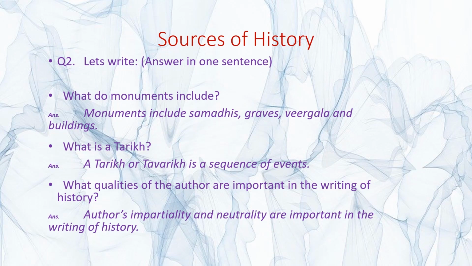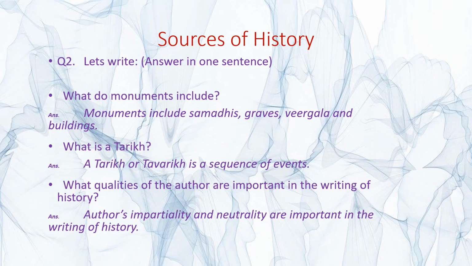By now you must have understood what you have to do. You are going to click on the right answer, that is, a tarikh or tawarikh is a sequence of events. Now coming to the third one, I have taken only three, that is one line answers. You are altogether having 8 one line answers in lesson number 1. First we did the textual exercises and then we have already done the remaining answers.